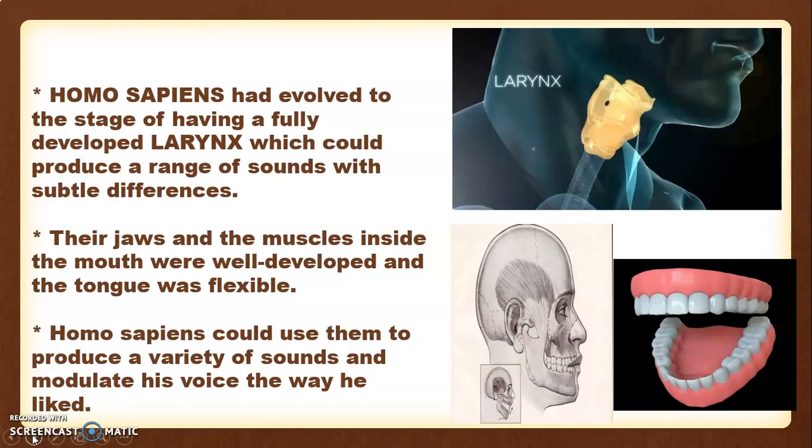So Homo sapiens could produce a variety of sounds and modulate his voice the way he liked. So many things the Homo sapien could do due to these changes.